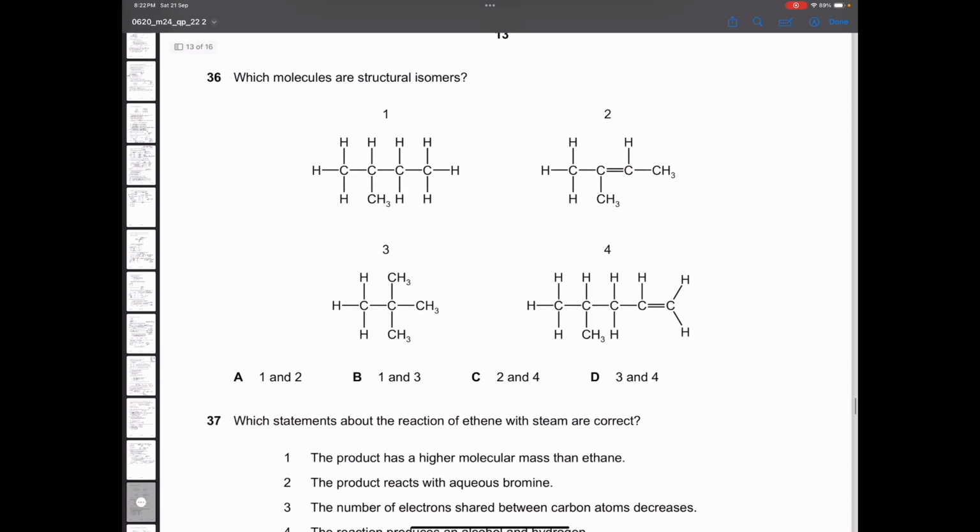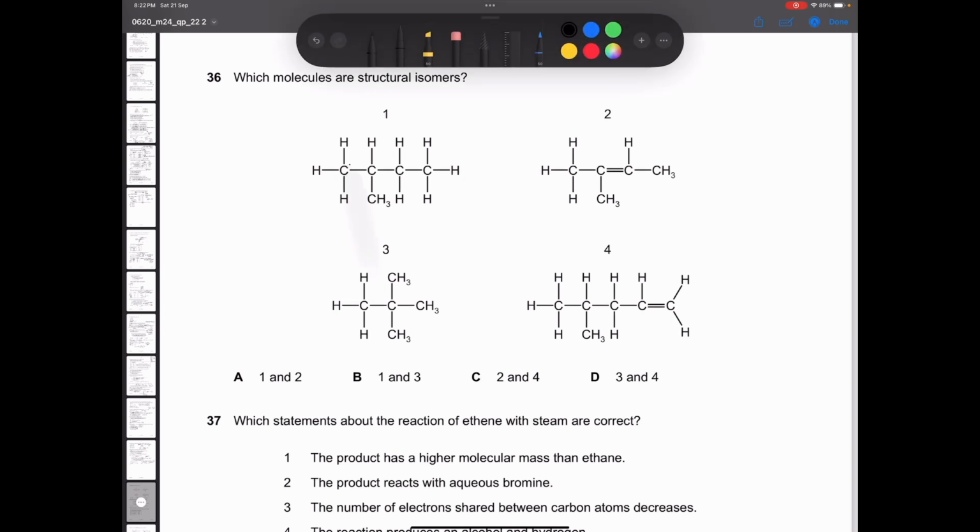36. Which molecules are structural isomers? Alright. Let's check the first one. 1, 2, 3, 4, 5. 5 carbon atoms are there and 12 hydrogens are there. So let's count the one with 5 carbon atoms and 12 hydrogens. 1, 2, 3, 4, 5 and 12 hydrogens. So 1 and 3 are the structural isomers.